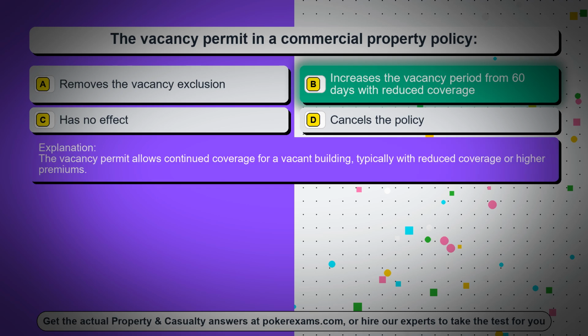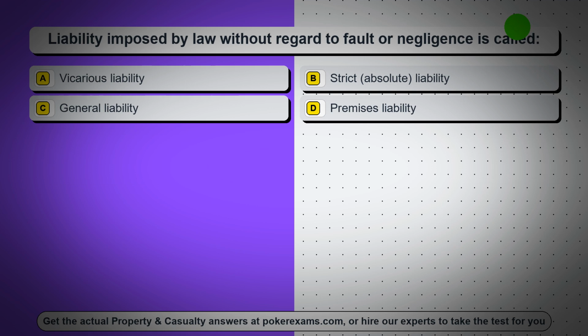The vacancy permit allows continued coverage for a vacant building, typically with reduced coverage or higher premiums. Question 26. Liability imposed by law without regard to fault or negligence is called.